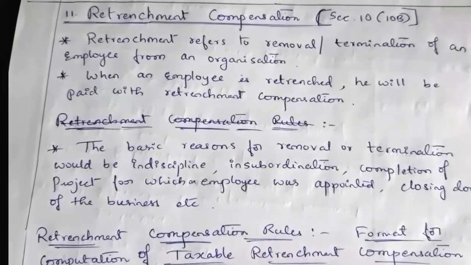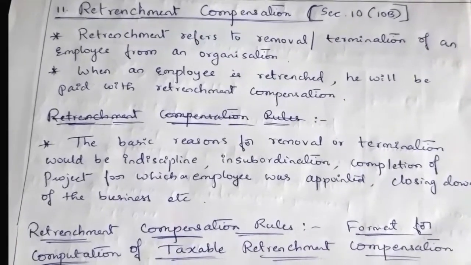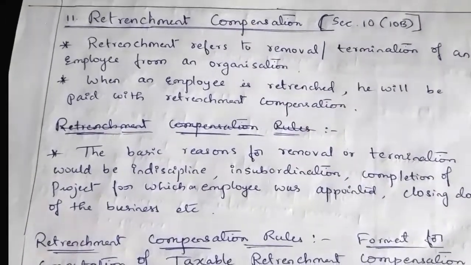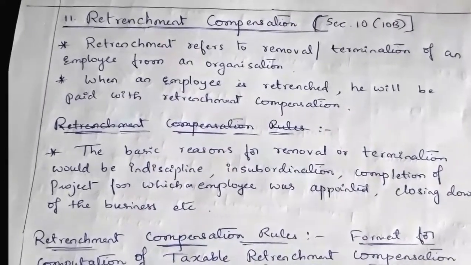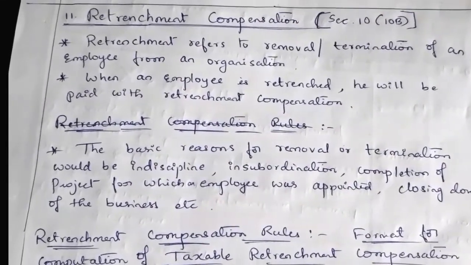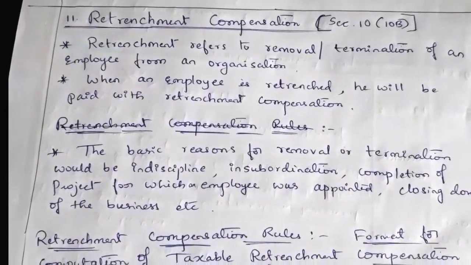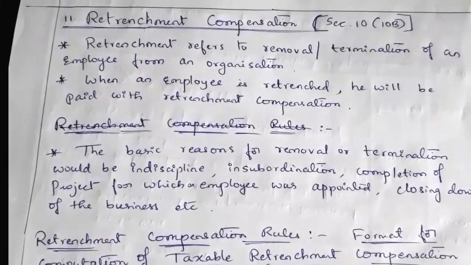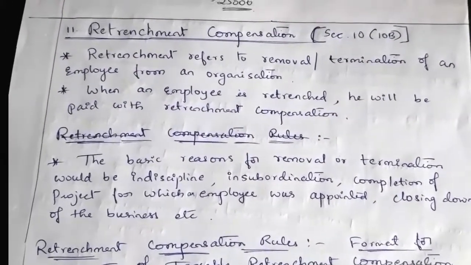So when an employee is retrenched or removed, he will be paid a certain sum of money. That sum of money is known as retrenchment compensation. So a sum of money paid to an employee at the time of retrenchment, removal or termination from the job is known as retrenchment compensation.